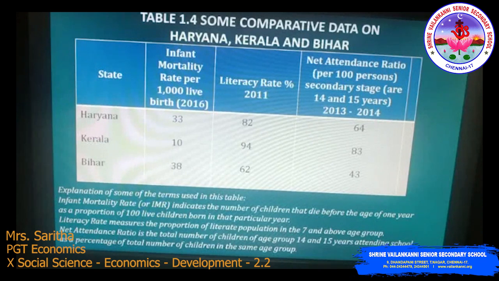What is meant by infant mortality rate? Infants are small children, and those who die before completing their first year, we call it the infant mortality rate. So when we compare these three states, Bihar is the lowest. See, for example, infant mortality rate is higher, literacy rate is lower and net attendance ratio is lower. In Kerala, infant mortality rate is low, just 10, literacy rate is 94% and net attendance ratio is also higher, 83%.